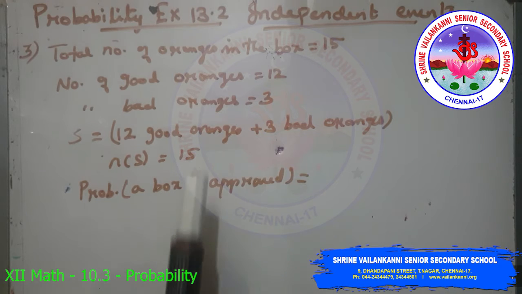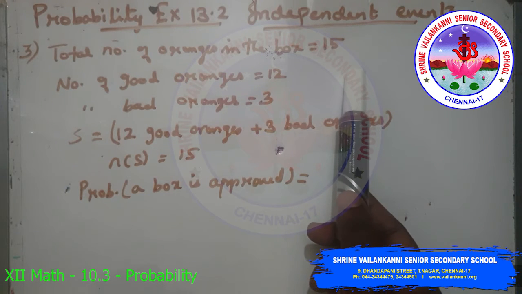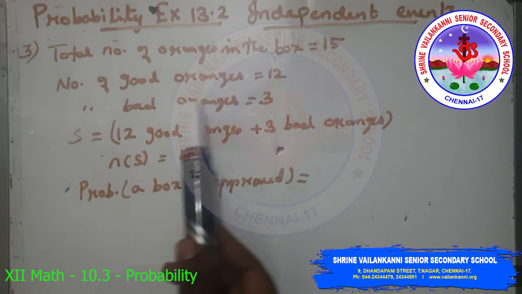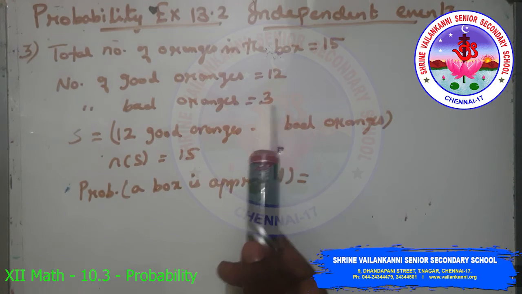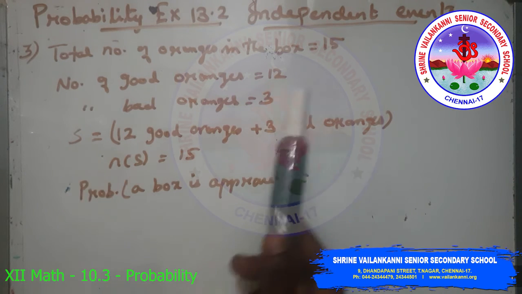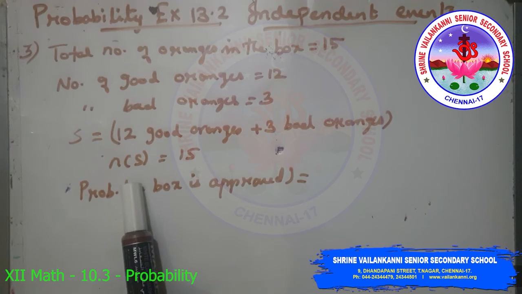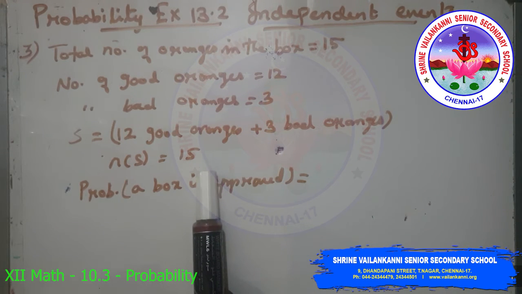So the total number of oranges in the box is 15, with 12 good oranges and 3 bad oranges. So the sample space is 15, 12 good plus 3 bad, so N of S is 15.